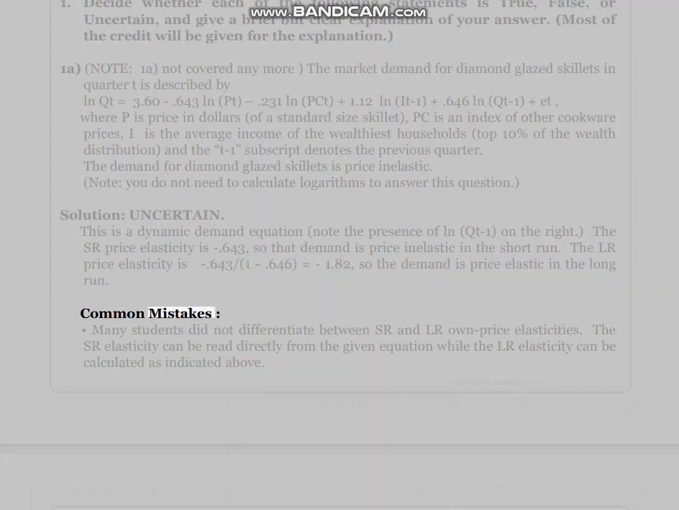Common mistakes: many students did not differentiate between SR and LR own price elasticities. The SR elasticity can be read directly from the given equation, while the LR elasticity can be calculated as indicated above.